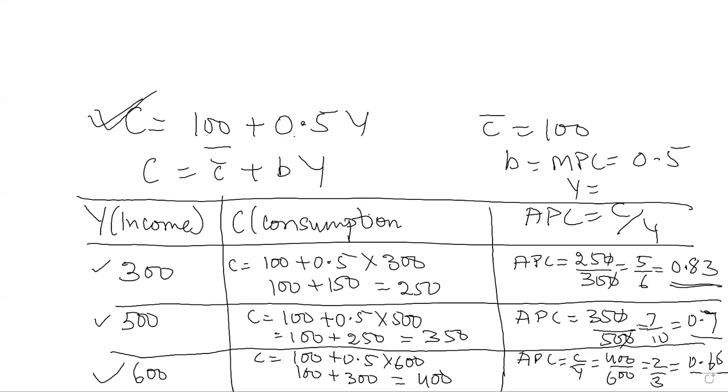APC is total consumption divided by total income, and it has 5 features. First, it can be more than 1 when consumption is more than income. It can be less than 1 when consumption expenditure is less than income. It can be equal to 1 when income and consumption both are equal. It is never 0 because consumption is never 0. And the value of APC falls with the increase in income. These are the features. Hope you understood.